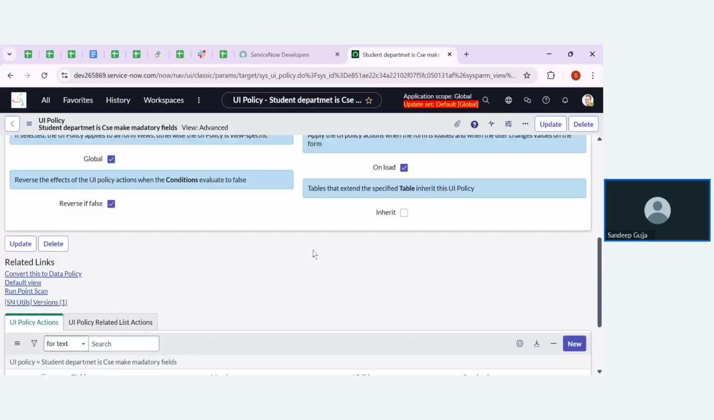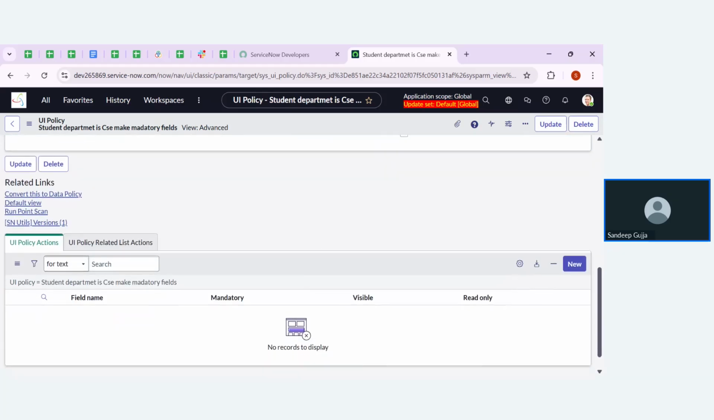So after doing that, guys, you can see in the related list, I have two extra tabs. One is UI policy actions related to the list, and one is for the form. Now I'm going to do that on the form, so I'm going to use the first one, UI actions. I'm going to build now.